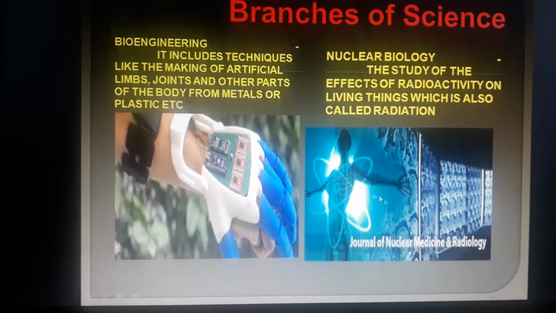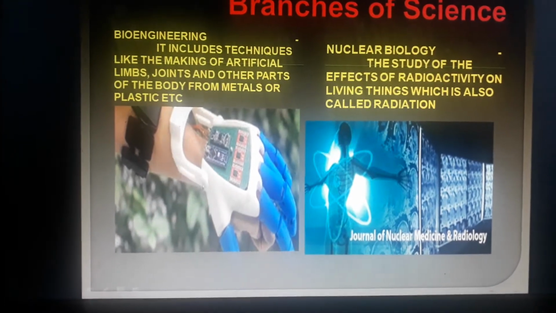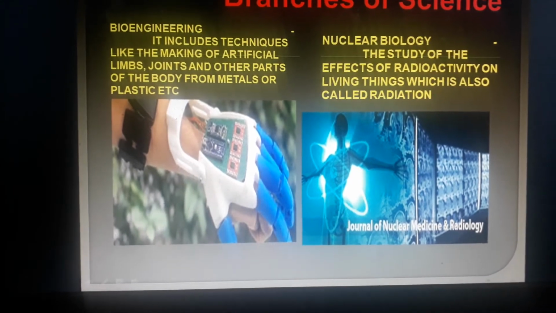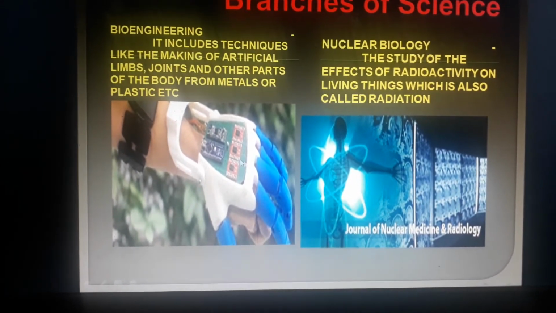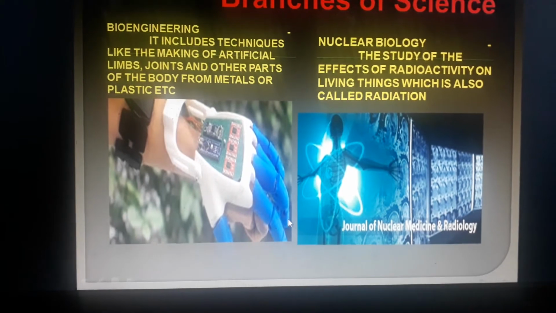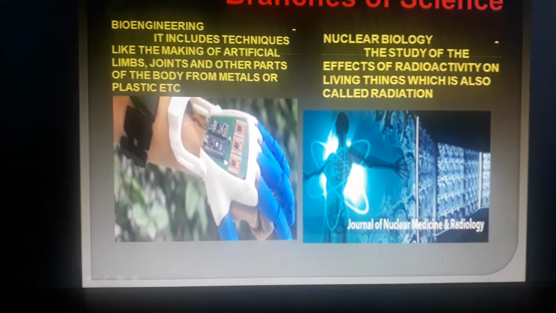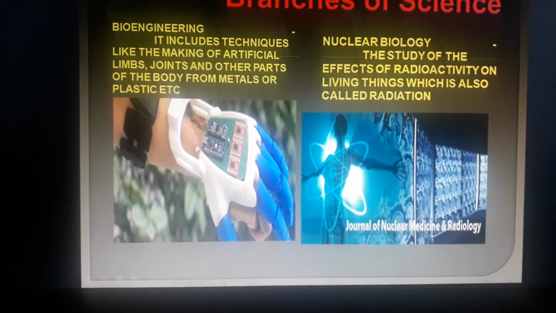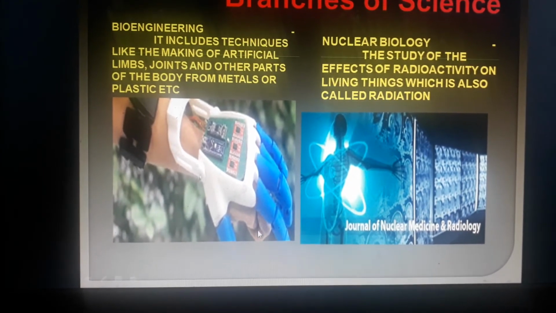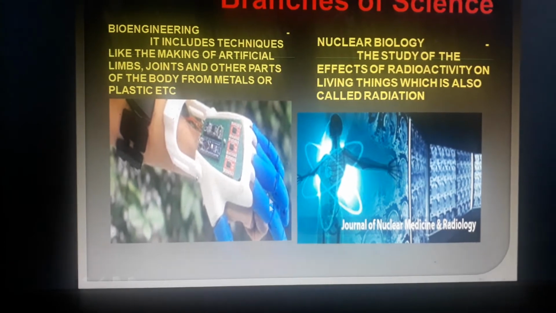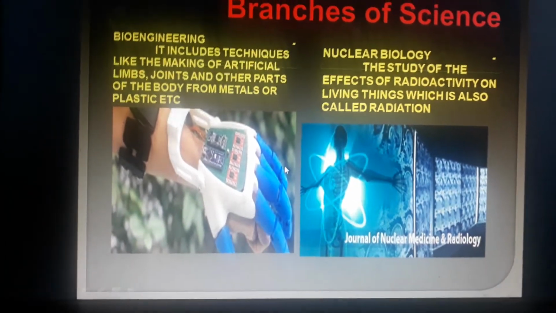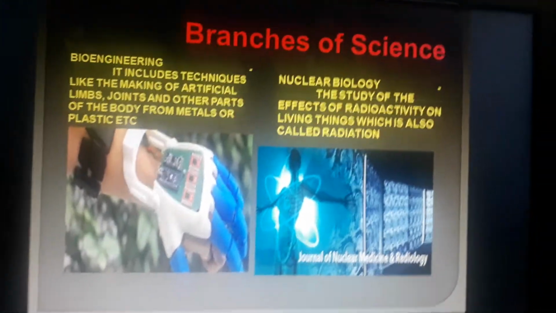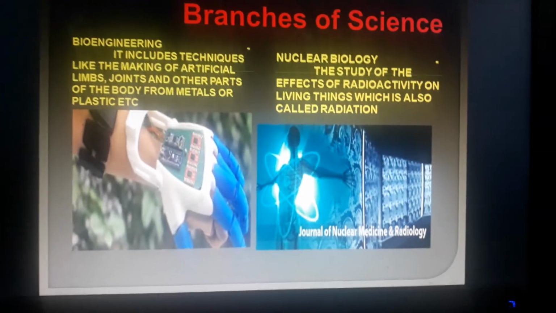Then branches of science again, bioengineering. So it includes techniques like making of artificial limbs. So sometimes during accidents and all, people lose their limbs. So they get some artificial limbs fixed to their body, and they have a certain electrical circuit and all. So they can move also at the right time, like that. So artificial limbs are produced by engineering techniques. So it is a relation of biology and engineering. So actually the study of science has so much of scope.